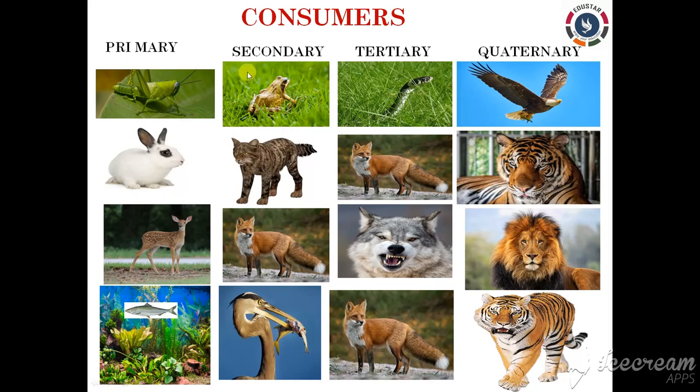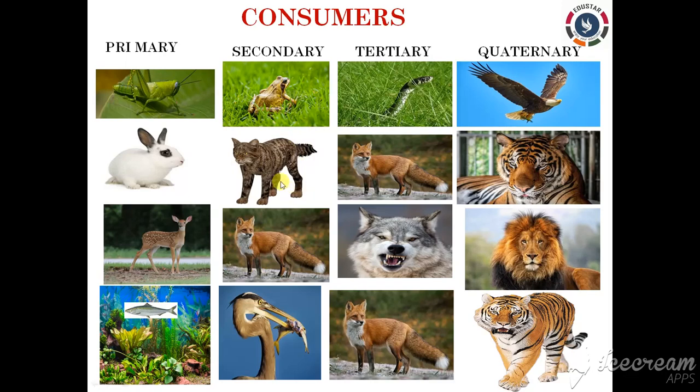Clear? Next, the secondary consumers. The secondary consumers are the second order consumers, which include animals feeding on the herbivores. These are the primary carnivores. Clear? Those animals which eat only the flesh of other animals are called carnivores, right?